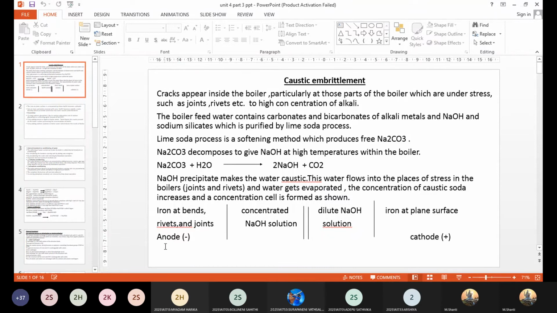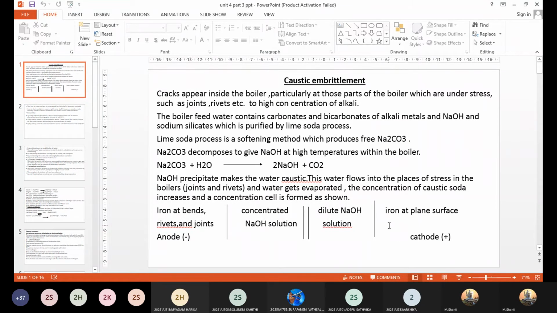Similarly, here you can see the anodic regions like the bends, rivets, and joints of the iron boiler. These will experience a high amount of sodium hydroxide, so the concentration of sodium hydroxide is very high in these areas.